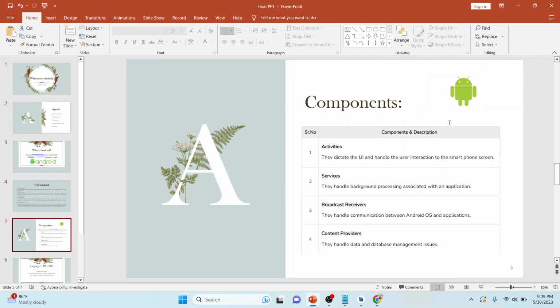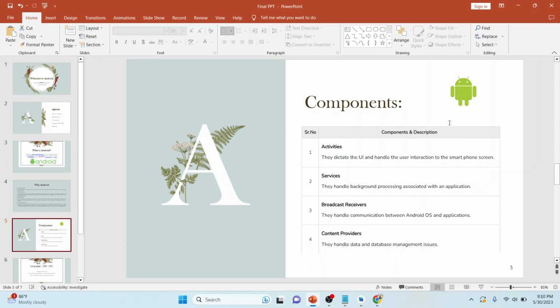Android has 4 important components. The first one is activity. What is activity? Activity is what we see on the UI. For example, if we open a mobile app, whatever is on the screen is the UI. So it is the basic thing to interact with.